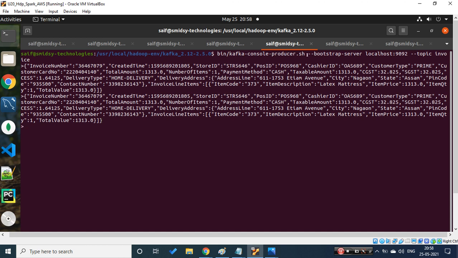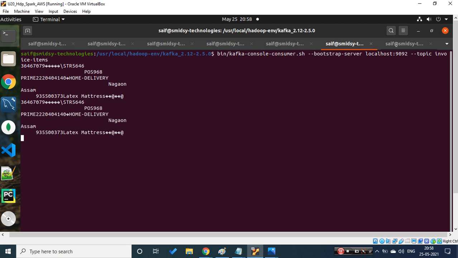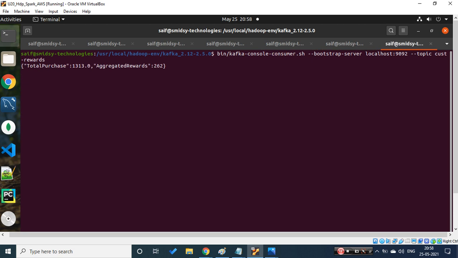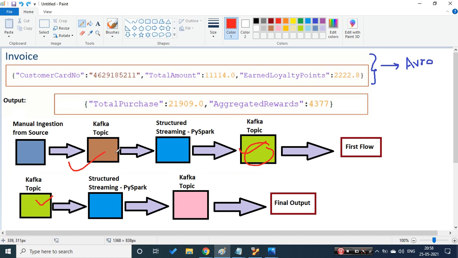Let's hit this. We should be able to get some output. Let's wait for that output. Yeah, we are getting that. If you just double 1313, it is 2626, and 262 doubled is 524. Which means that our entire pipeline is working fine, and we are able to convert the entire requirement which was presented to us.